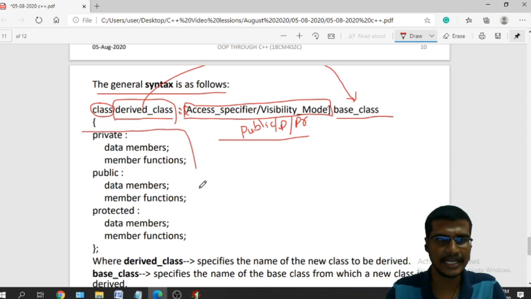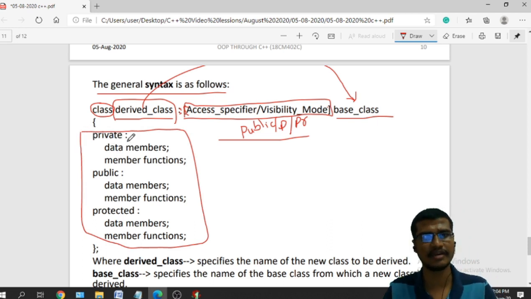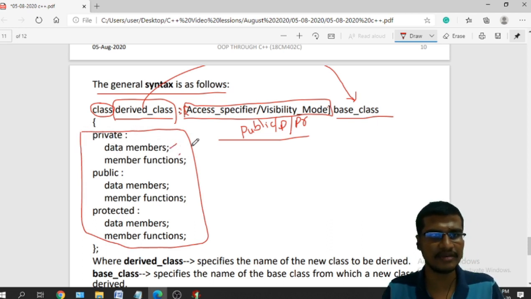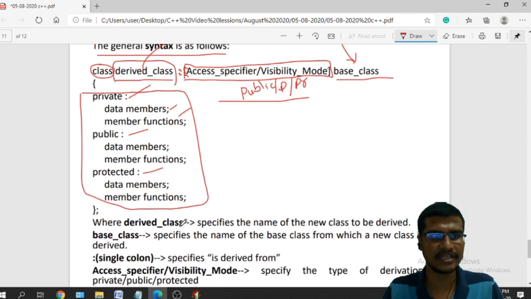And next is the private section. These are the data members. I can define these data members and member functions inside the private section, or the public section, or the protected section, and every class ends with this semicolon. Here, derived class specifies the name of the new class, that is the derived class name, and base class is your existing class, and the single colon is used to specify which it is derived from.